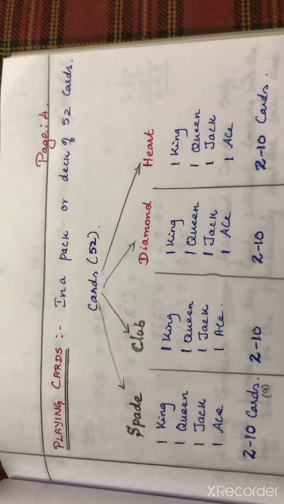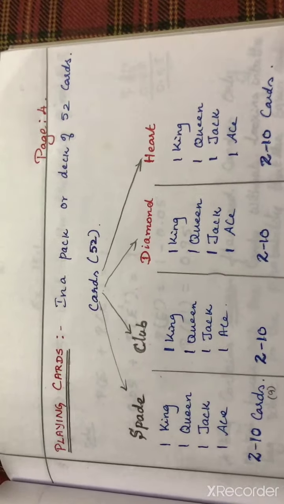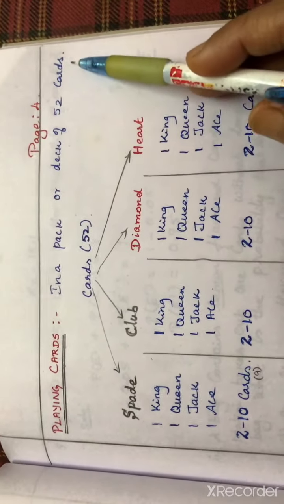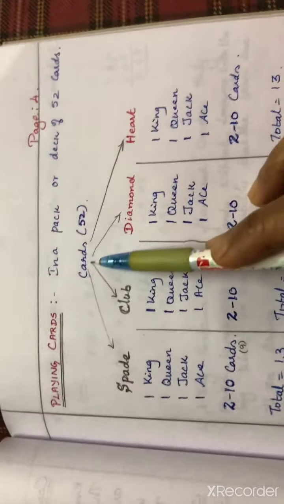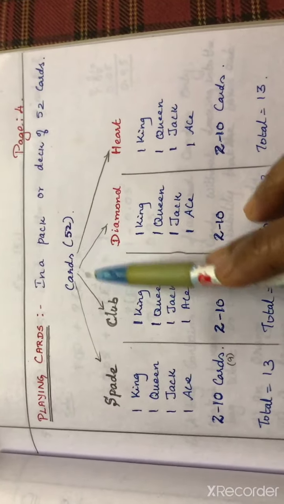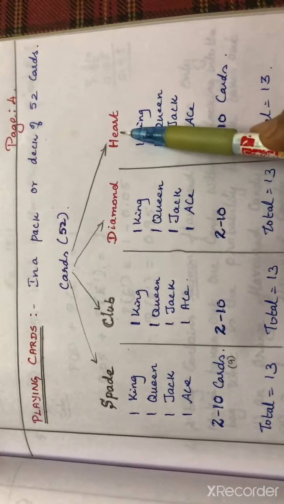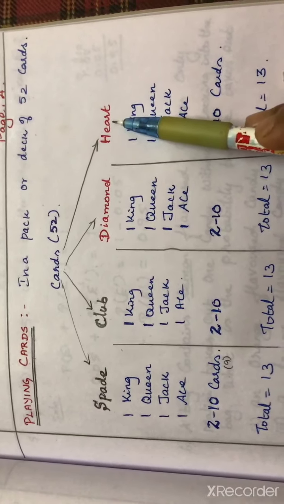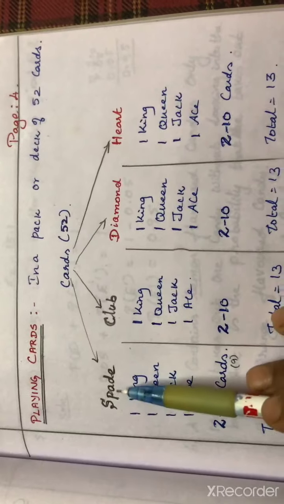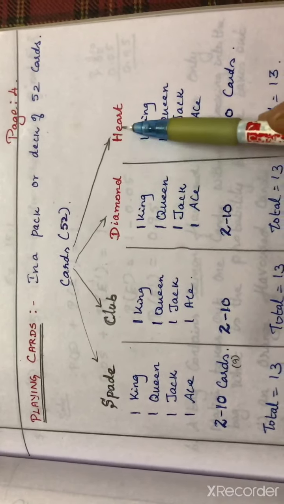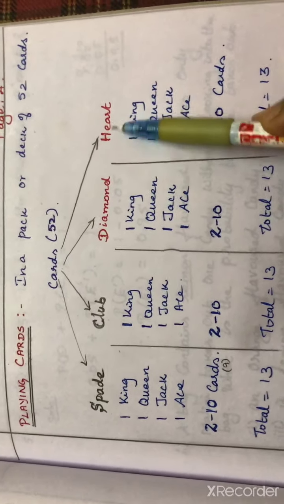Now playing cards. In a pack or deck of playing cards we have 52 cards. If you don't know this, please go through this concept properly, then it is easy for you. What are these 52 cards? I have described it here. In these 52 cards we have 4 kinds: spade, club, diamond, and heart. Spade and club are black in color, so I have used black color here. Diamond and heart are red in color, so I have used red to write them.